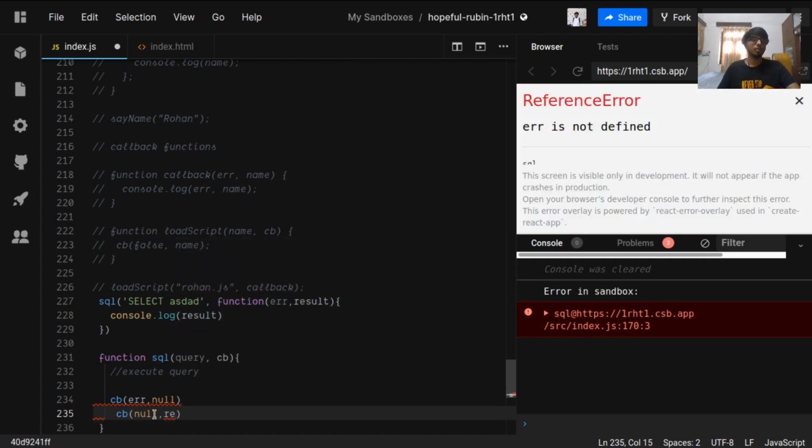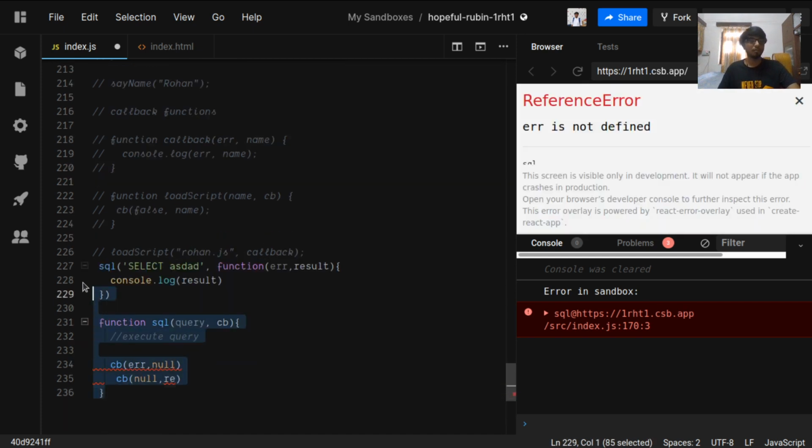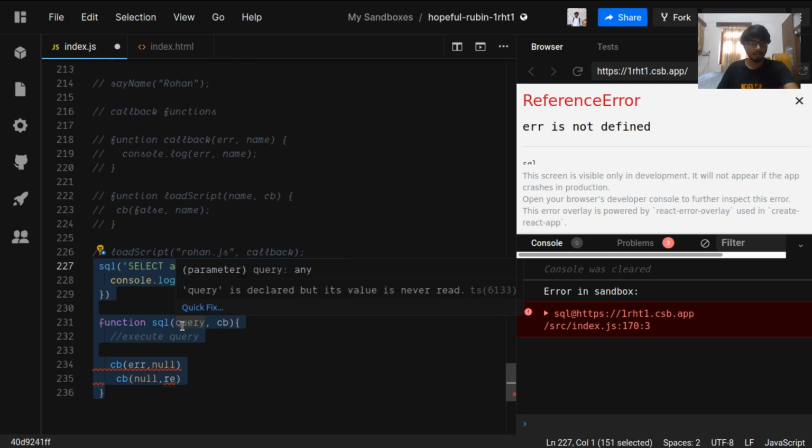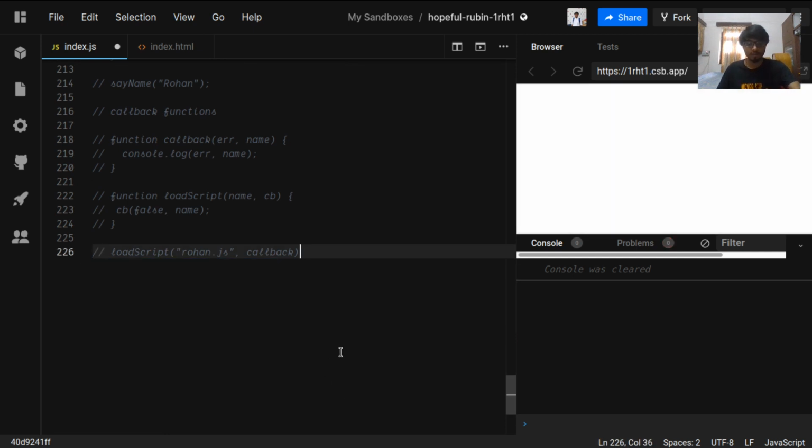I know it is a bit confusing for now. So let's check out a simple example with the load script we were using. I'll create a new function, or we can move to a better example, which is an API example for implementing a callback function.